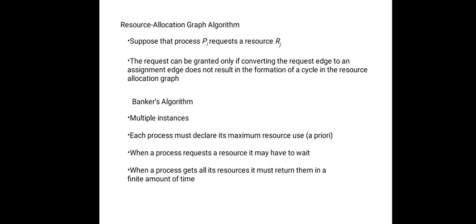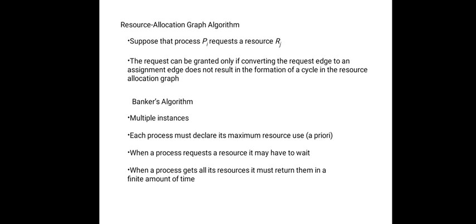That is the basic idea, and it is best suited for systems with multiple instances of each resource type. The resource allocation graph doesn't work with multiple instances. The deadlock avoidance algorithm we see here is applicable to a system with multiple instances of each resource type.